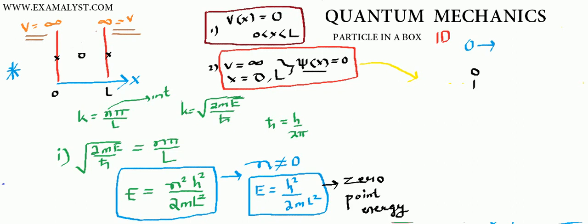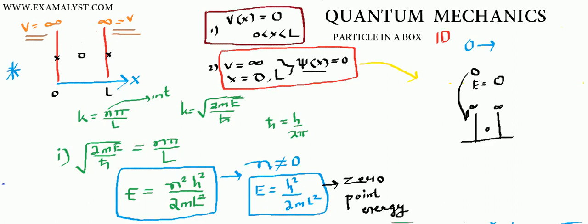Consider an electron at rest, so consider the electron initially had an energy 0, and then you took this electron and placed it inside an infinite potential. So this side you have an infinite potential, and this side also you have infinite potential.